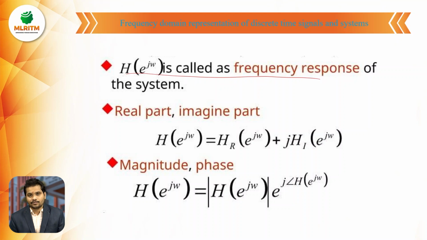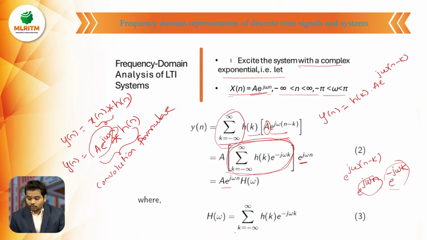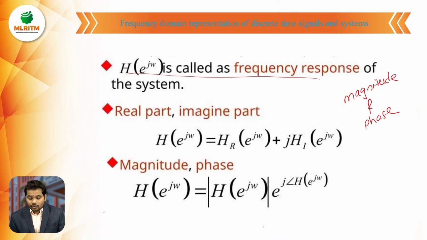And for finding the frequency response, we need two terms, that is magnitude and phase of the system. Whatever signal we got here, summation k equals minus infinity to infinity h of k e power minus j omega k, consists of a real part and an imaginary part. For obtaining the frequency response from this equation, we have to know what is the real part of the equation and what is the imaginary part of the equation.